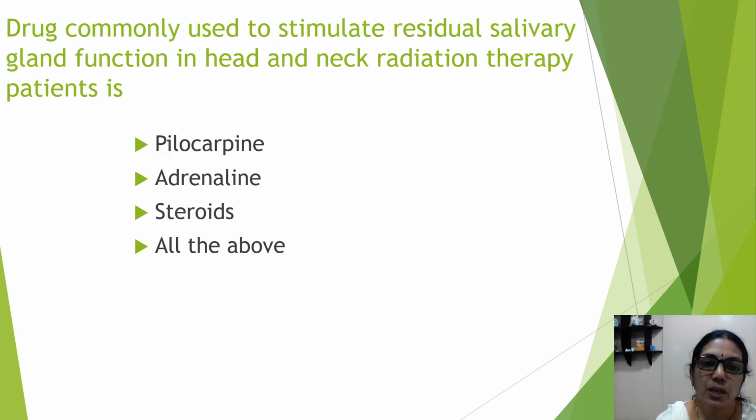Next, what is the drug commonly used to stimulate the residual salivary gland function in head and neck cancer radiation therapy? Meaning the drug used to stimulate the salivary glands to produce saliva, whatever secretory response is remaining. The options are pilocarpine, adrenaline, steroids, or all the above. So which drug is used to stimulate the residual salivary flow? The drug is pilocarpine.